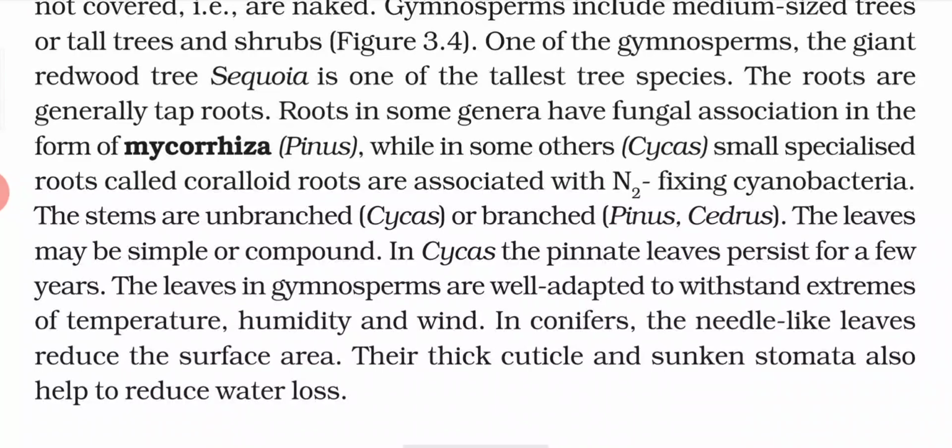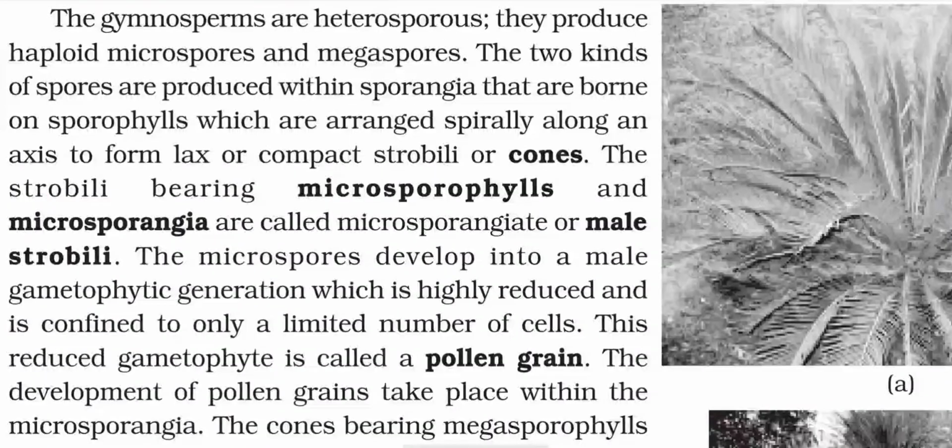Now in conifers, the needle-like leaves reduce the surface area, and along with this reduced surface area, they also have a thick cuticle and sunken stomata. This helps in reduction of water loss. So they can easily withstand water loss, or any extreme condition where water is very scarce.